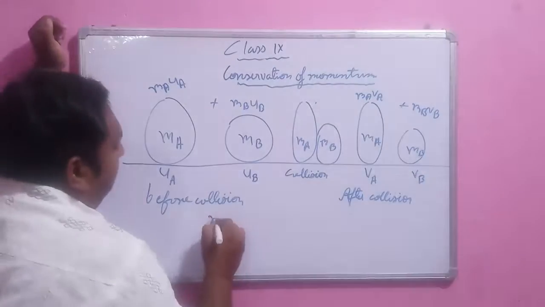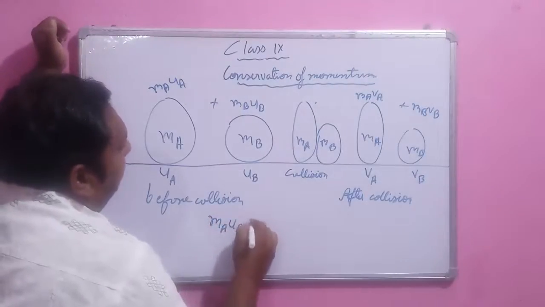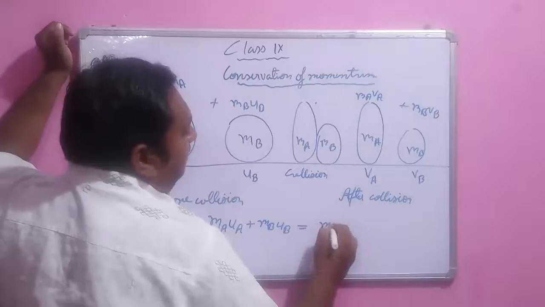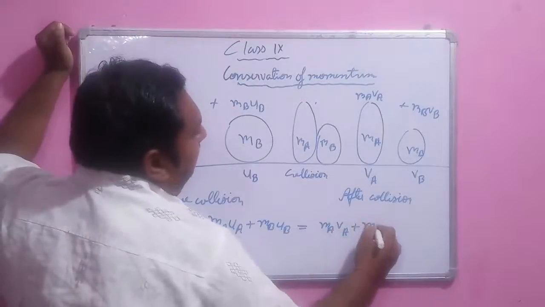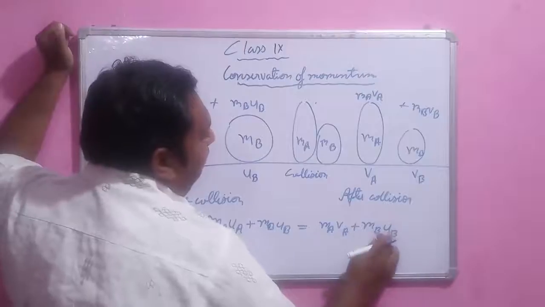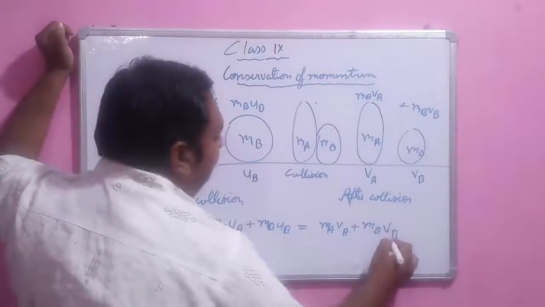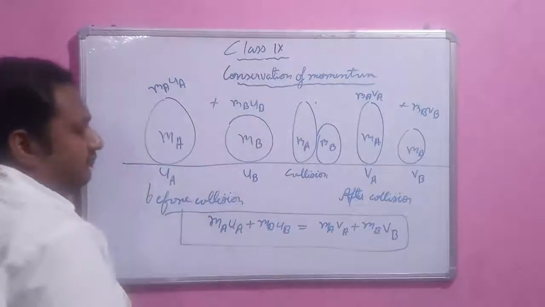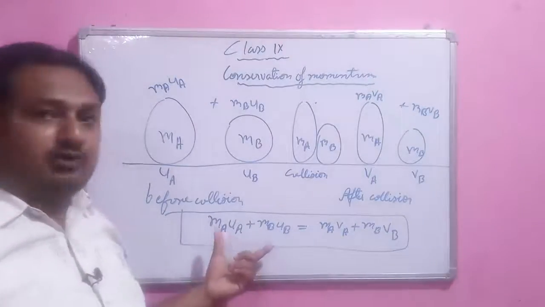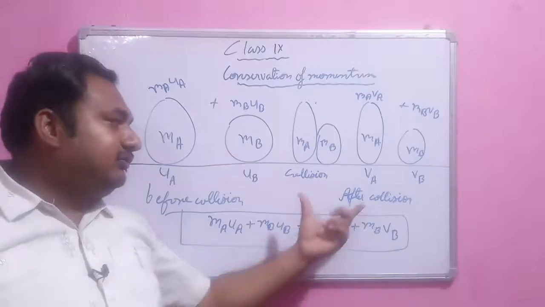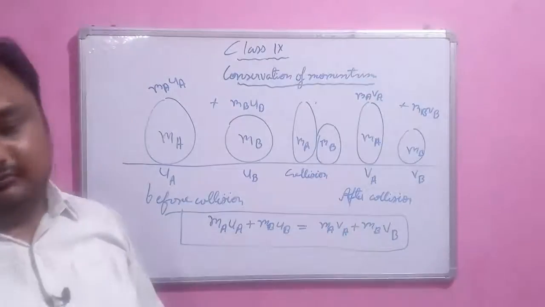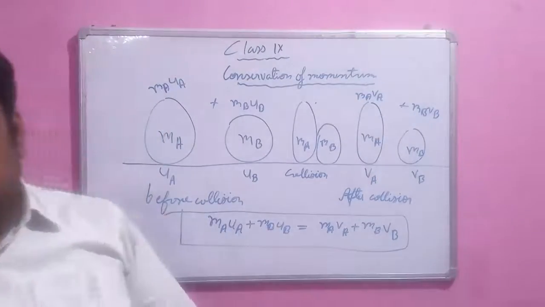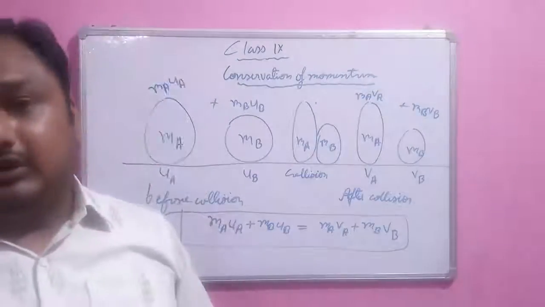So here we can write ma into ua plus mb into ub is equal to ma into va plus mb into vb. That is the governing equation on which the whole concept is based. The sum of the momentum or momenta before collision is equal to the sum of the momentum or momenta after collision. So that is the statement, and we will see some numericals regarding that in the next video.